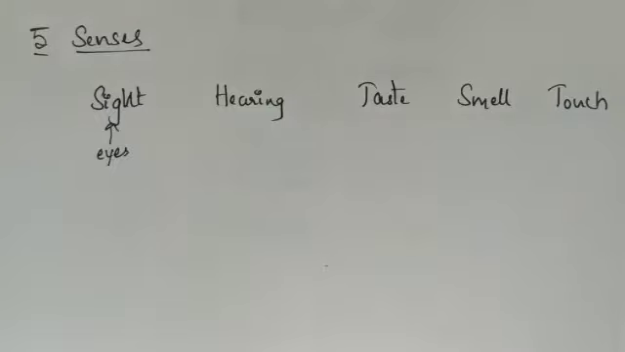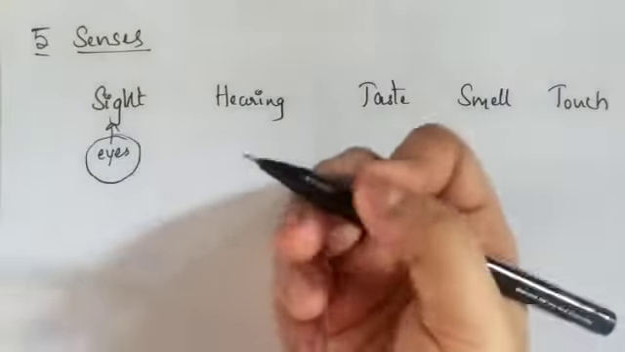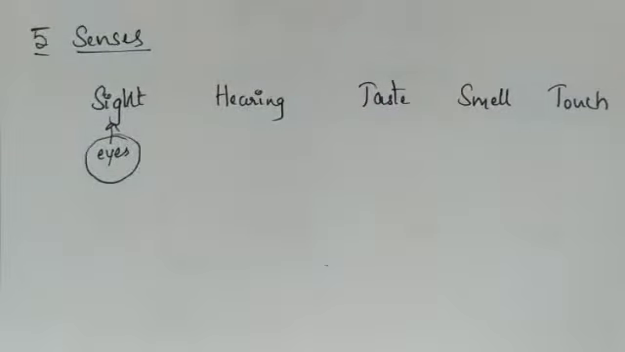Now the most important thing here is that 80% of the world we are able to see through our eyes, isn't it? The sense of sight is mainly by the eyes. For example, if you go to a dark room, are you able to see the objects present in the dark room? No. Why? Because an energy is required for us to see the object which is present in it.